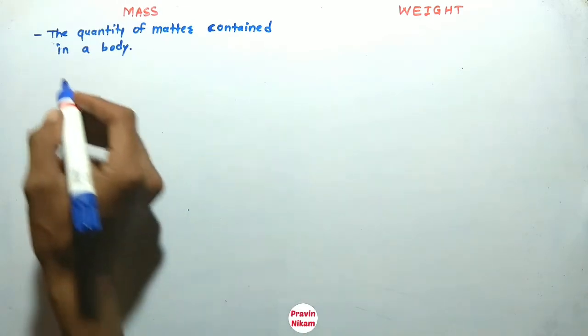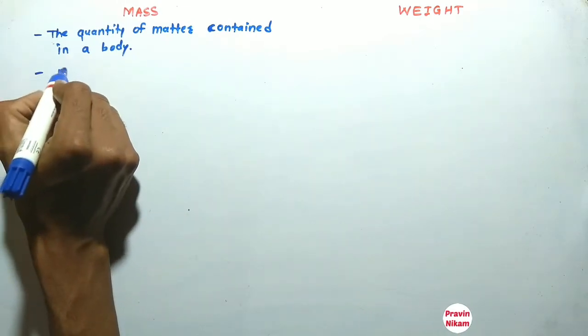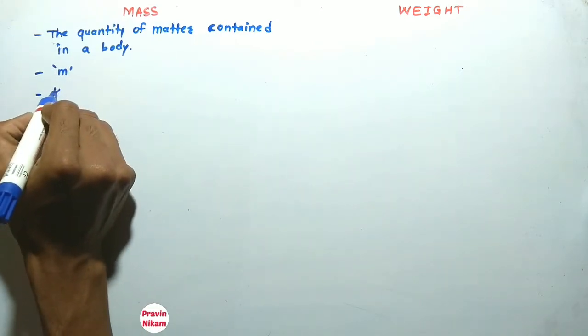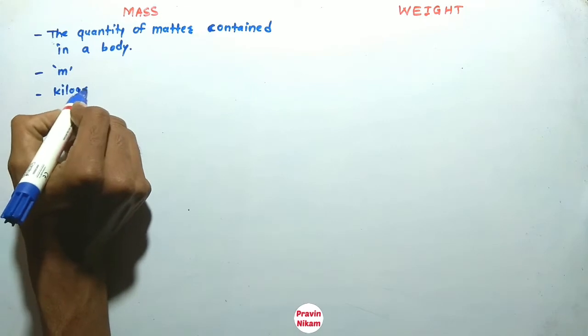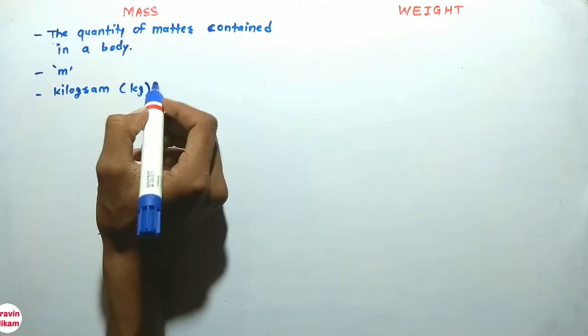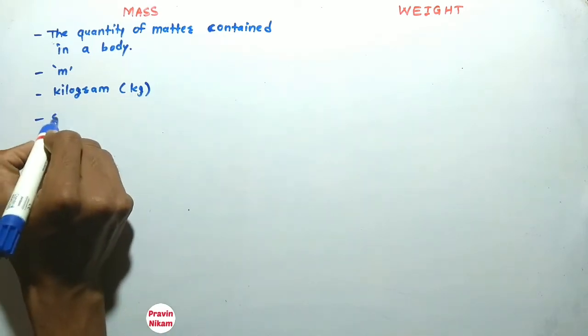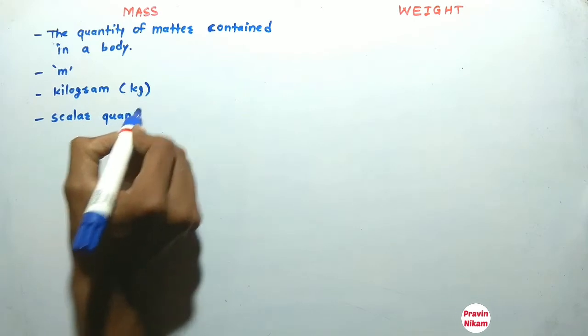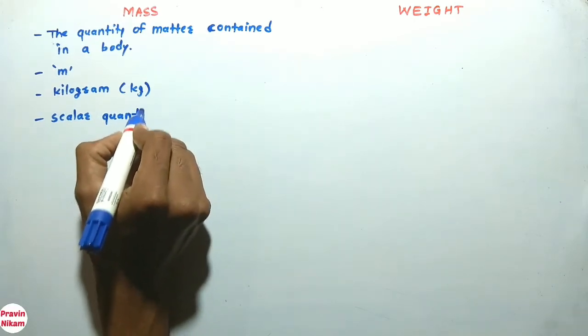So that is called mass, and it is denoted by small m. Its SI unit is kilogram, the symbol is kg, and this is a scalar quantity because it has only magnitude.